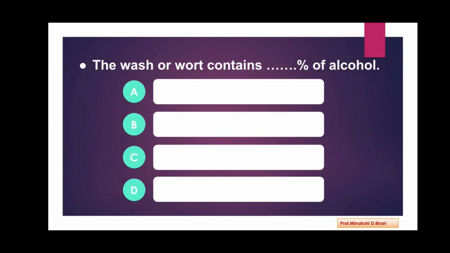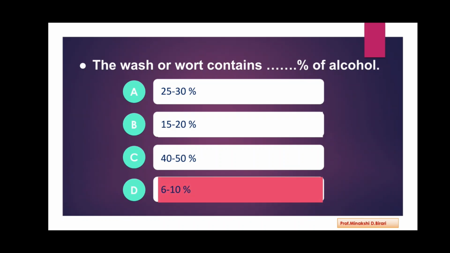Next question. The wash or wort contains dash dash percent of alcohol. So how much percent? Options are 25 to 30%, 15 to 20%, 40 to 50%, 6 to 10%. So the answer is 6 to 10%. The wash or wort contains 6 to 10% of alcohol.